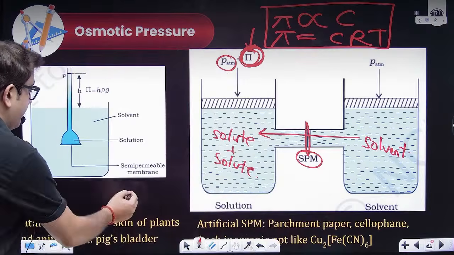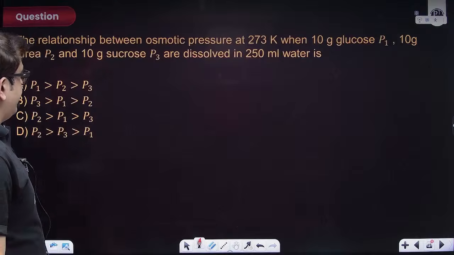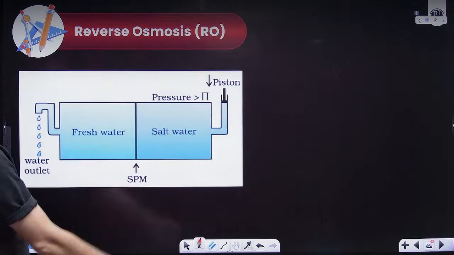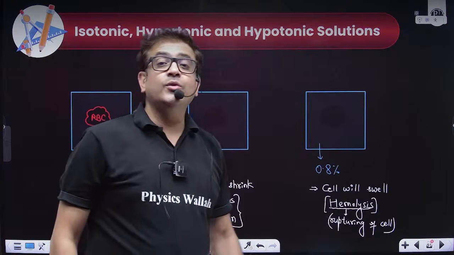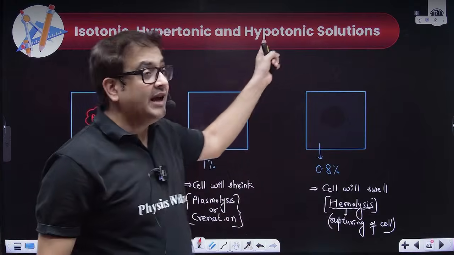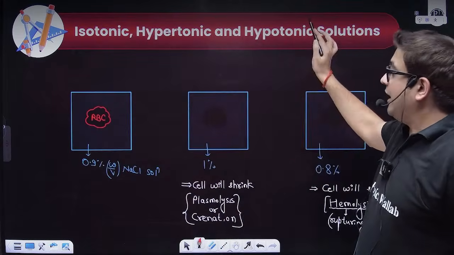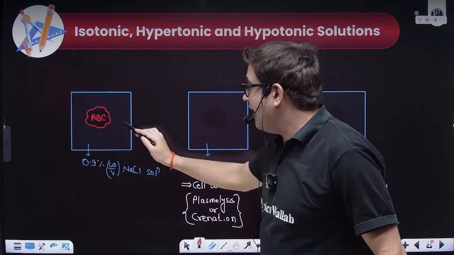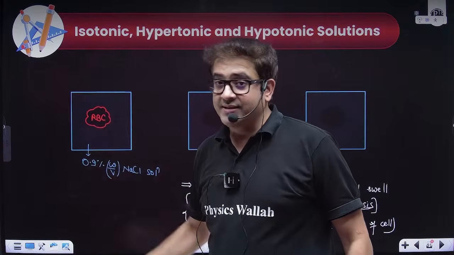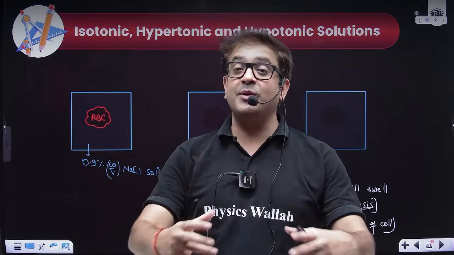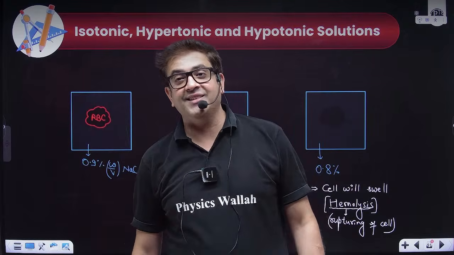Moving on. So these are the definitions, basic questions. Reverse osmosis, I have already explained. Now, what are isotonic, hypertonic and hypotonic solutions? Suppose I have a red blood cell over here. Why am I taking this red blood cell? Because this is a very beautiful NCERT example.